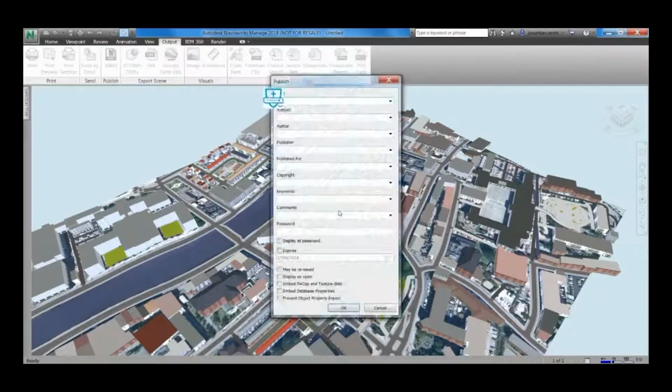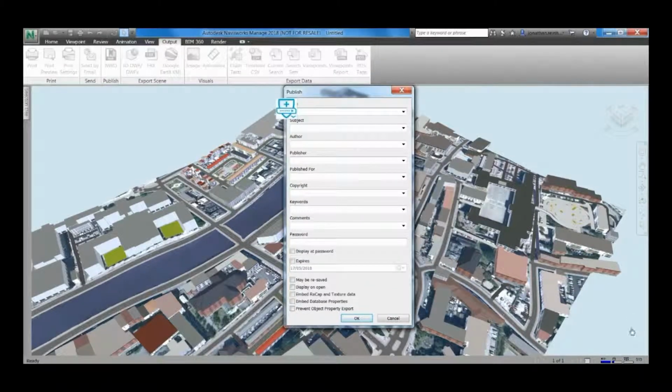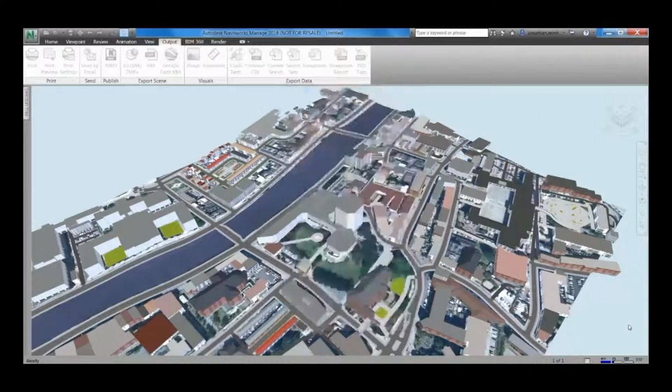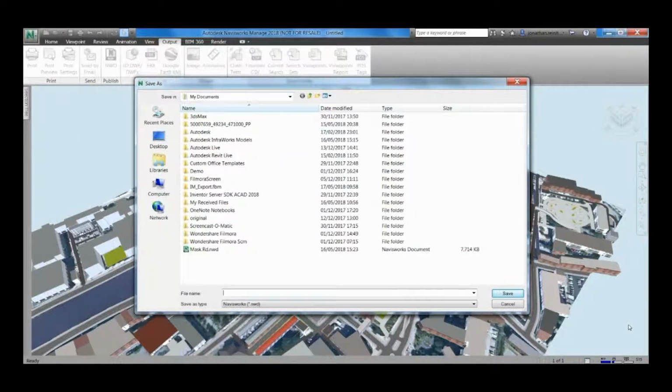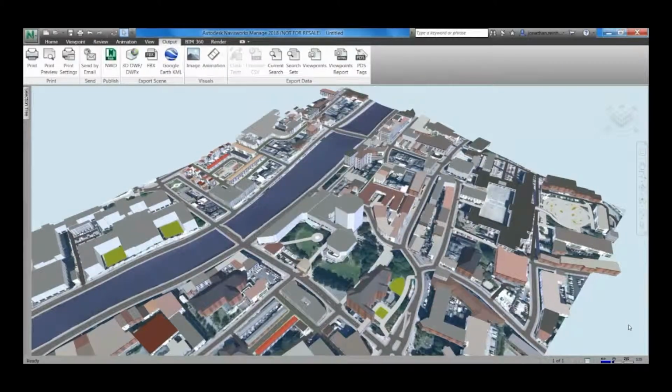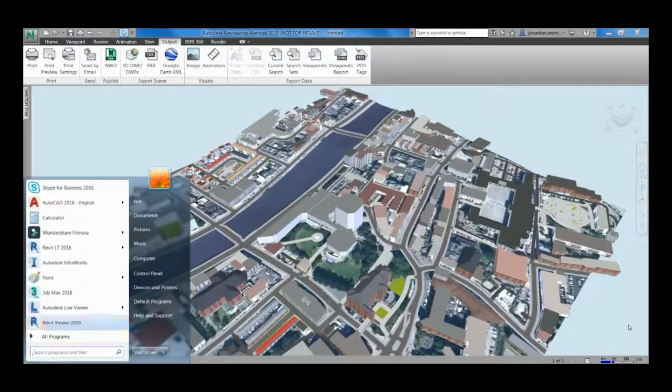So just under the Output tab, you're going to send it to an NWD file. Name the file accordingly. Just click OK, and that's going to publish that to an NWD file. Just going to call it DCC wood key. Click save. Now once I go into Revit, I'll open up Revit.